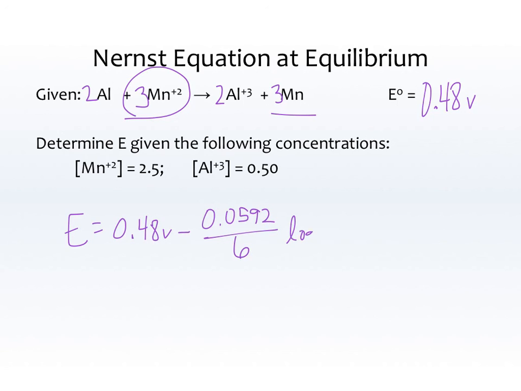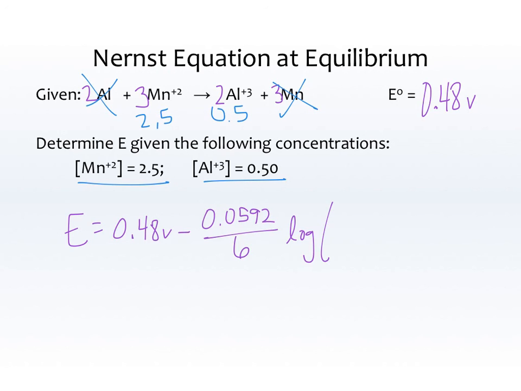Times the log of Q, and Q is products divided by reactants raised to the power of their coefficients. So Mn plus 2 is 2.5, and Al plus 3 is 0.5, and manganese is a solid, so it doesn't count, and aluminum is a solid, so it doesn't count.